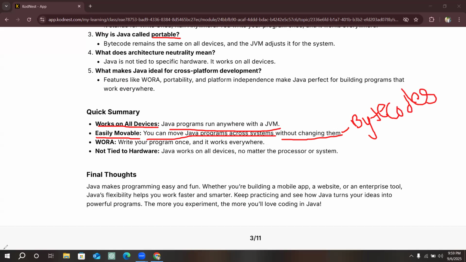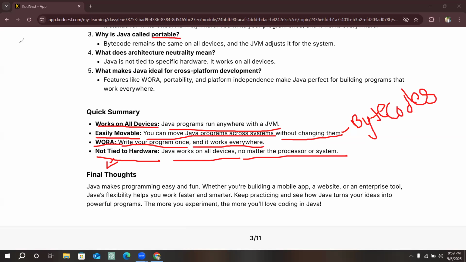Now Aura. What is the Aura? Write once and run anywhere. Write your program once, and it works anywhere. That is the Aura. Not tied to the hardware, that is architectural neutral. Java works on all devices, no matter the processor of the system. Yes, so these were the main features of Java.